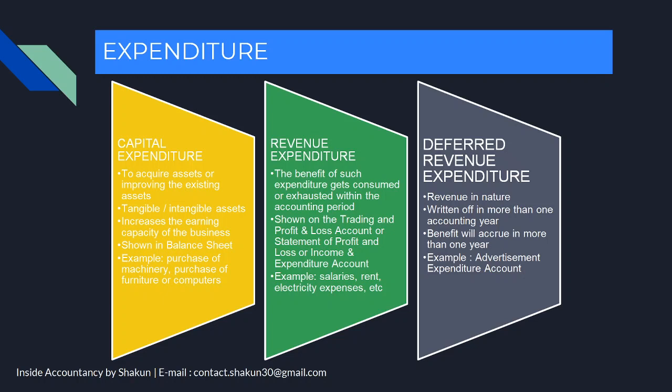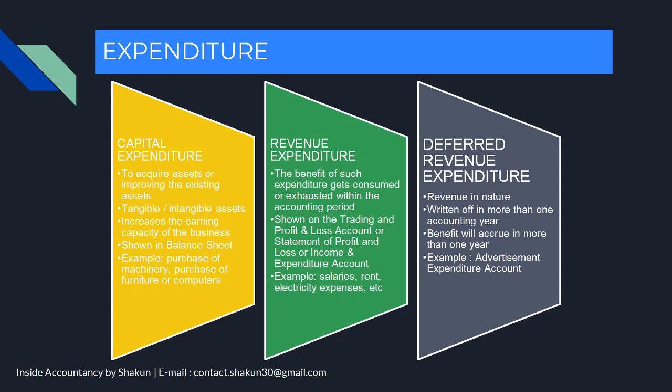Let's talk about the first category, capital expenditure. Capital expenditure is the amount which is incurred or the expenditure which is incurred to acquire assets or improving the existing assets, which will further increase the earning capacity of the business. See, a business always acquires fixed assets so that its earning capacity is increased. Therefore, the amount that is spent on fixed assets ultimately leads to increase in the earning capacity of the business.